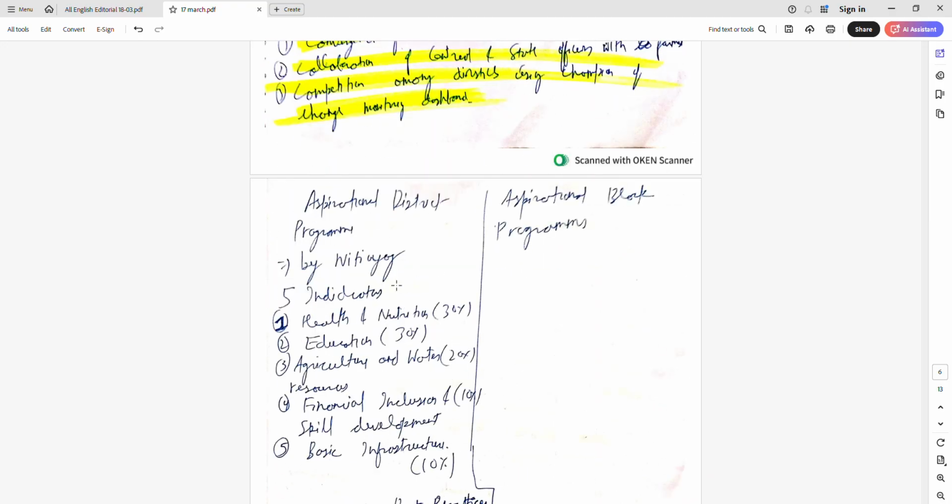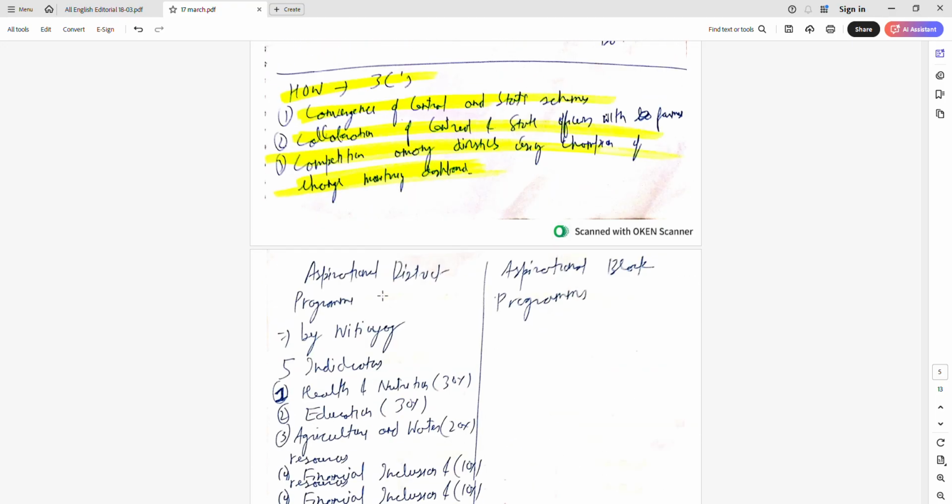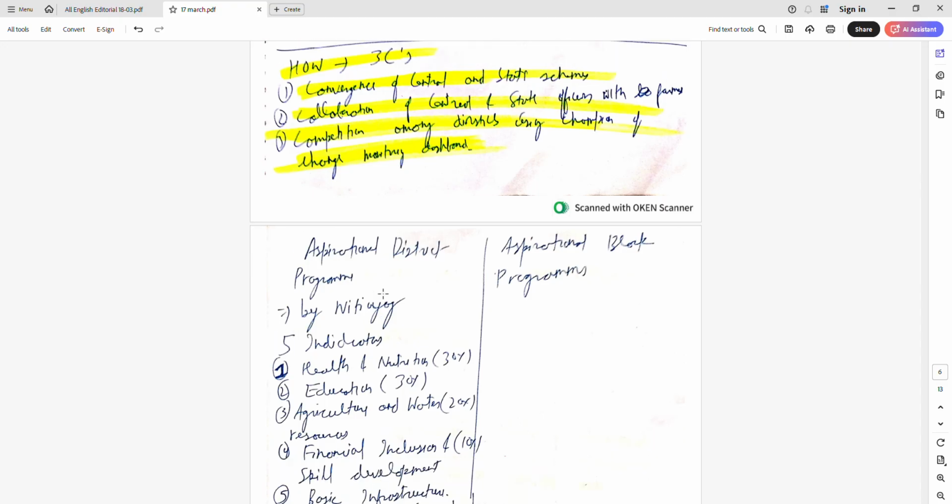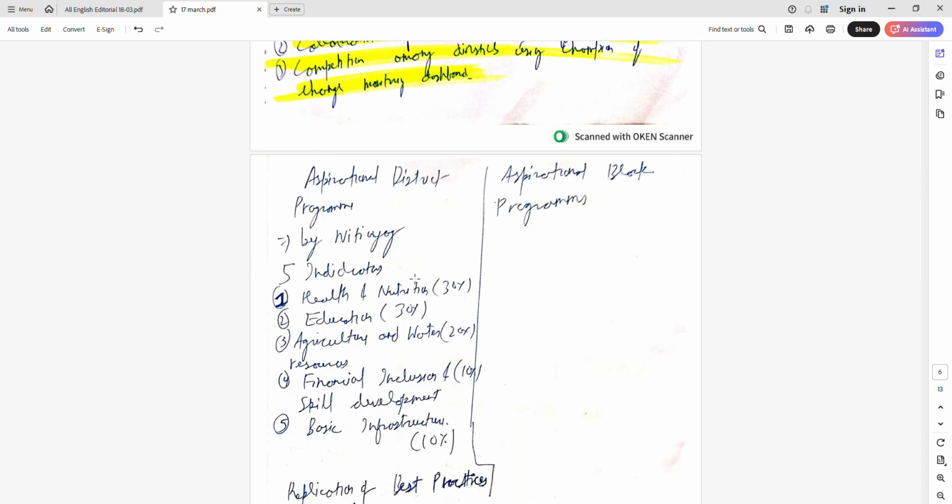See, the aspirational district program was first launched in 2018. I think this was launched in 2022-23. It is just a subset of this. Like before, district was bigger, now importance will be given to block. So 112 and 113 districts were there. NITI Aayog started this. 5 indicators are there.